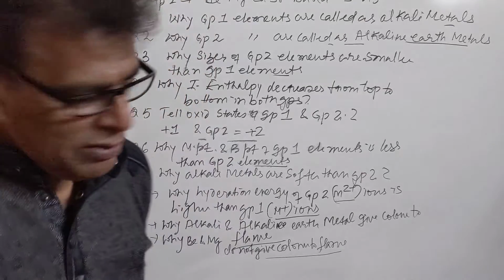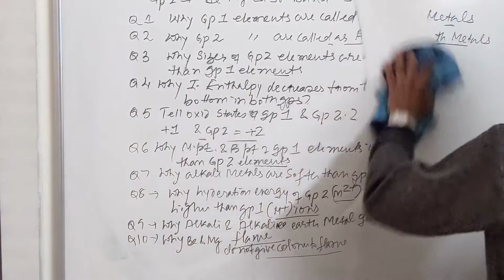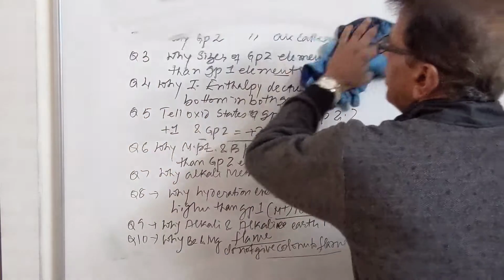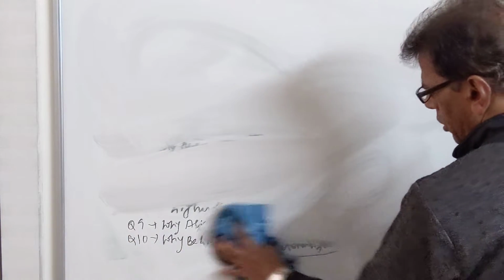Then we have the chemical properties of alkali metals and alkaline earth metals. In these properties, we will be discussing the action of oxygen, action of hydrogen, action of halogens, action of acids, and action of water on these metals. Some of these properties we have already discussed: both of these metals combine with water to produce strong alkalis.